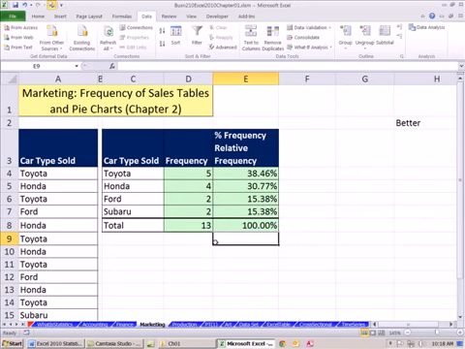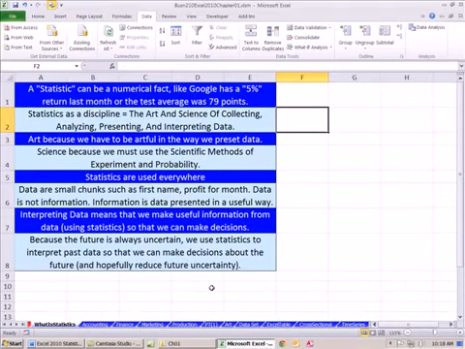So this is done often in marketing, right? You want to figure out what percentage of the total you sold for Honda. So that's, again, an example in marketing. Lots of other examples throughout the class.